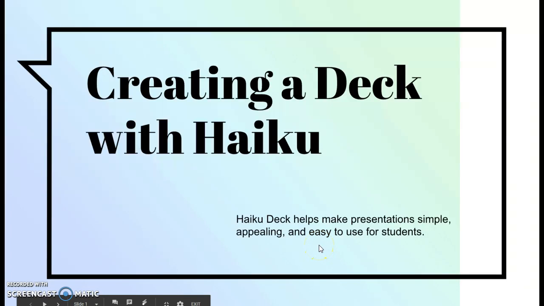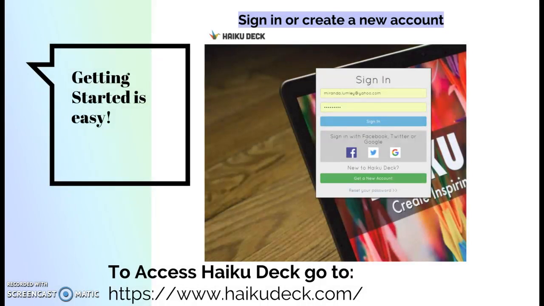This presentation will show you how to create a deck with Haiku. I love Haiku and I love how simple it makes the presentations appealing and easy to use for students. Getting started is super easy.